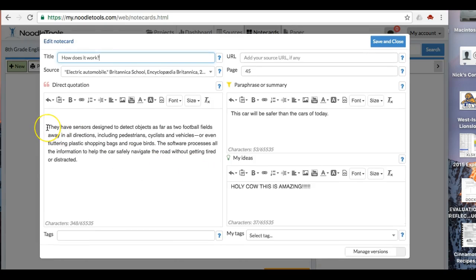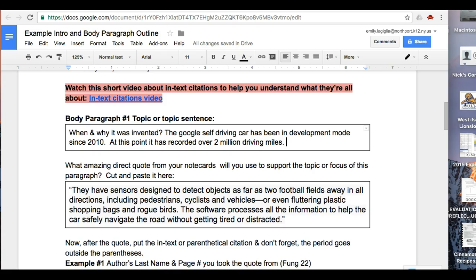quote: "They have sensors" that explains how the Google self-driving car works. All I want to do, like, yep, this is the quote I want. I'm going to copy and paste it out of here. I'm going to take it, and you can see I've already done it, dump it into this direct quote box that's located here. Again, we're just taking our large amounts of information and trying to focus and whittle it down.